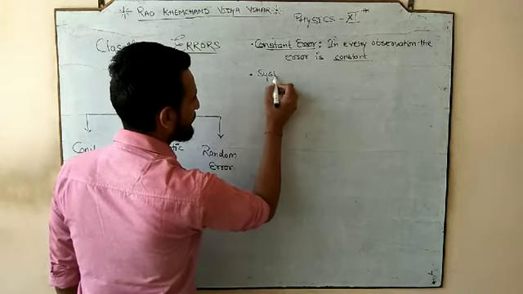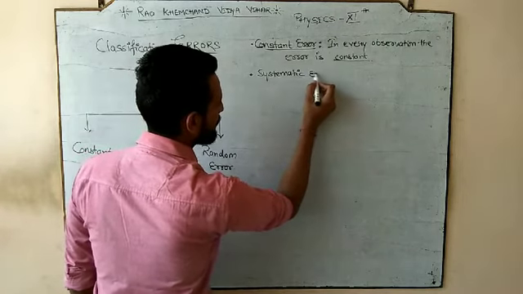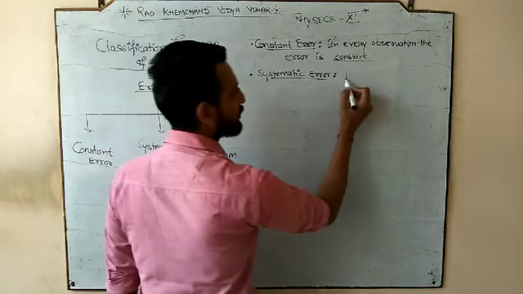Next is our systematic error. First of all I am writing the definition.